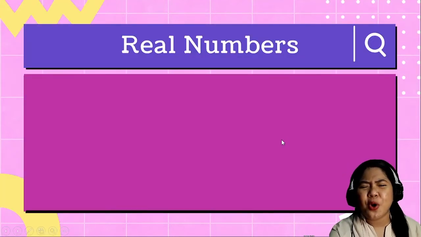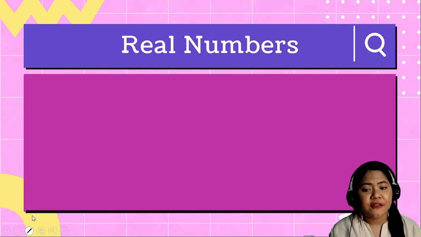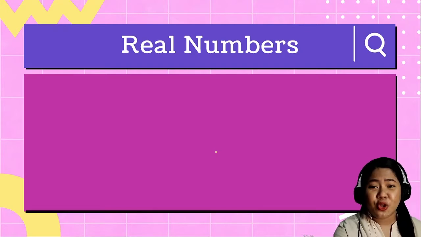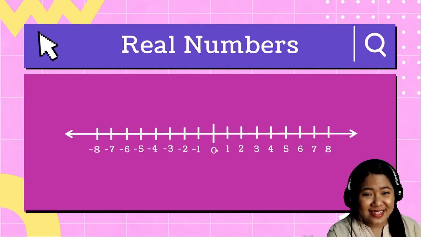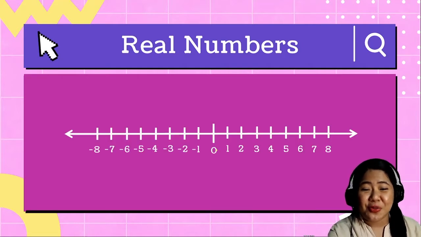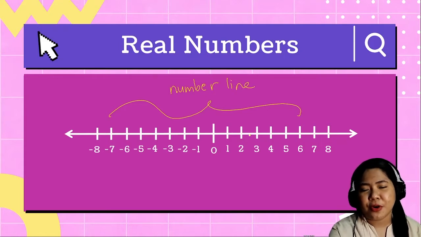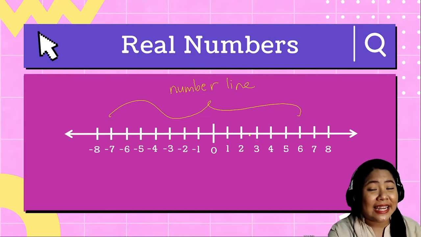But dear students, what really are real numbers? If you try to search for it, there will be a lot of complex definitions for real numbers. But in simpler terms, real numbers are those numbers which can be found on the number line. Any number that you can plot on a number line is considered a real number.